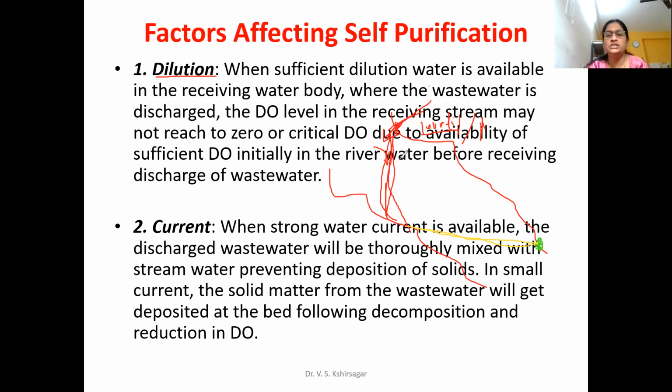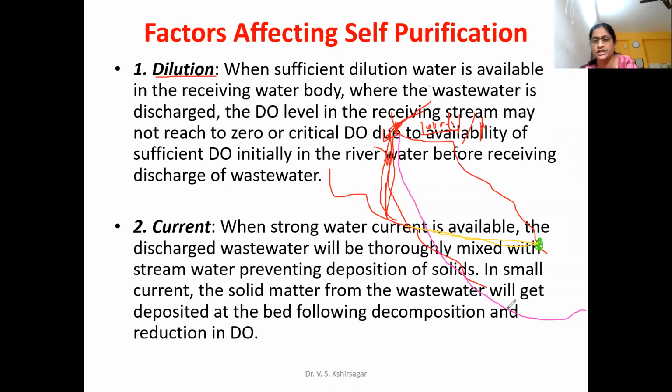If sufficient quantity of water is available, it shows this kind of graph. Now I will assume that sufficient quantity of water is not available in this particular stream. In that case, it may take a distance like this. It will take a lot of time to get regenerated.